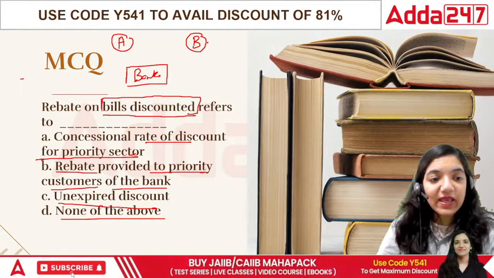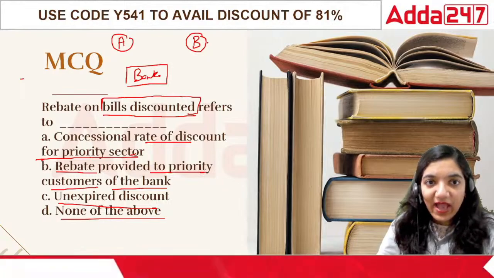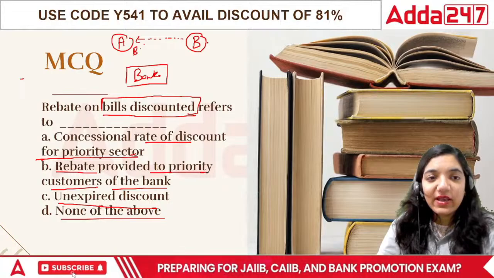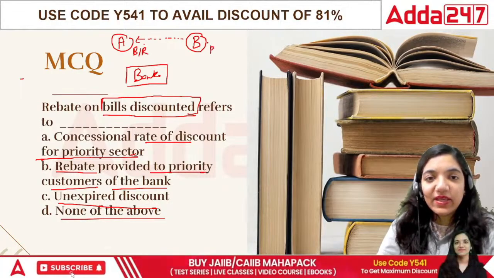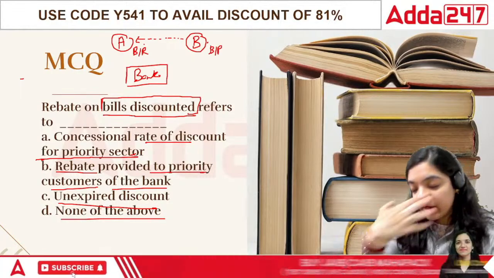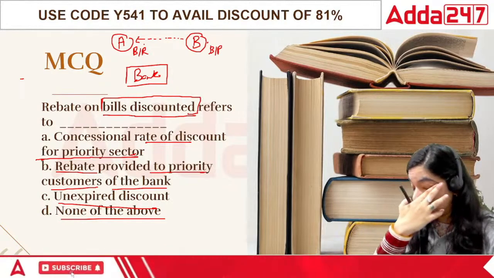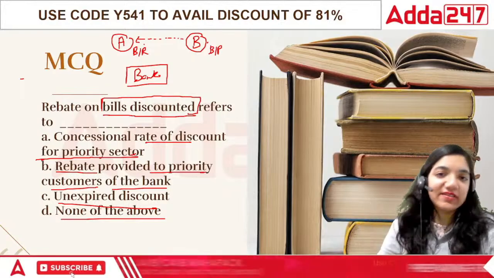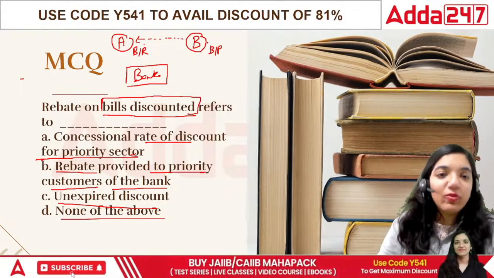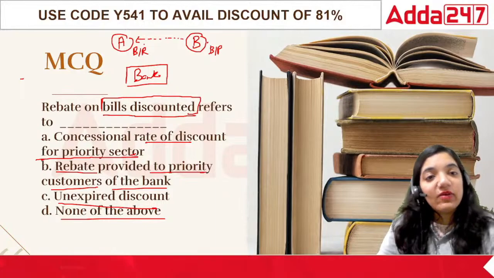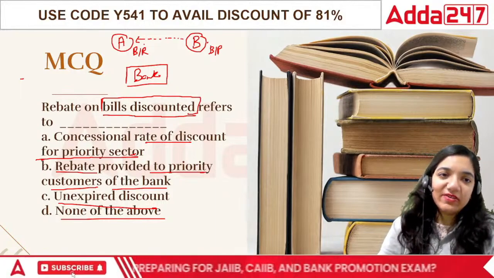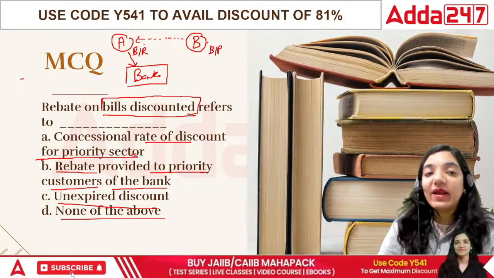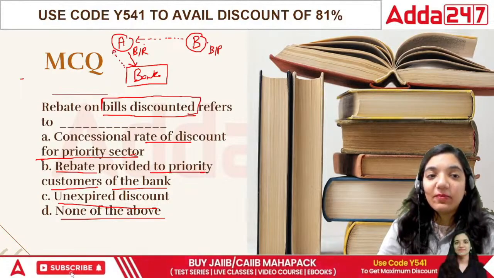Number one, A had a bill against B there. So A held a bill receivable, B held a bill payable. B agreed that someday he has to pay a certain amount of money to A. That was the point that was clearly stated, that A will get money from B. Now A doesn't have the time. So what he did was he said, I need the money right away. He sold this bill to the bank, and the bank gave him a bank balance.